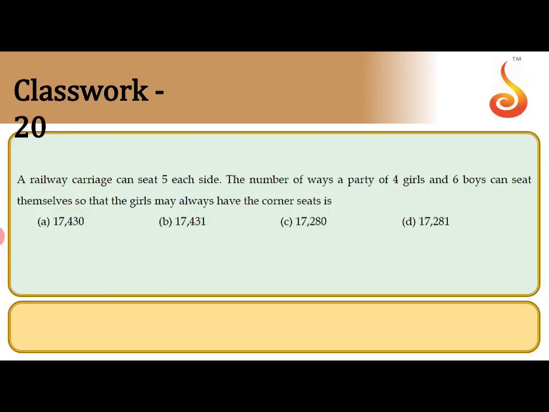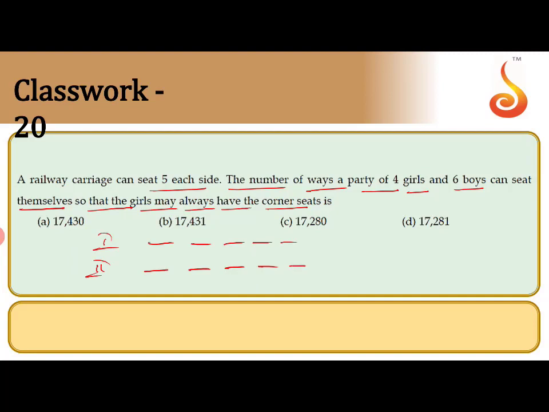A railway carriage can seat 5 on each side. Find the number of ways a party of 4 girls and 6 boys can seat themselves so that girls may always have the corner seats. Please understand the question. A railway carriage has 5 seats on each side, so 1, 2, 3, 4, 5. This is one side. The second side has 5 seats.